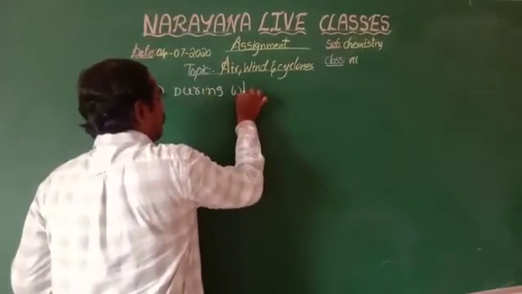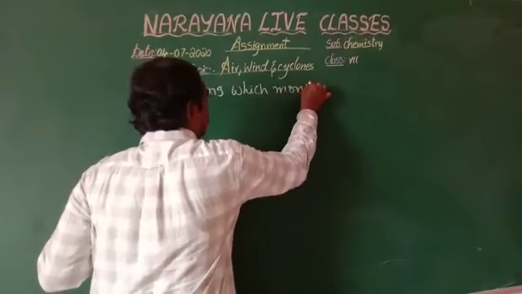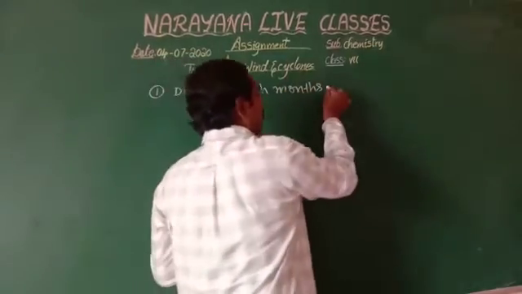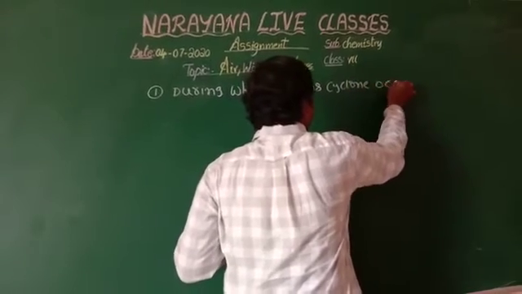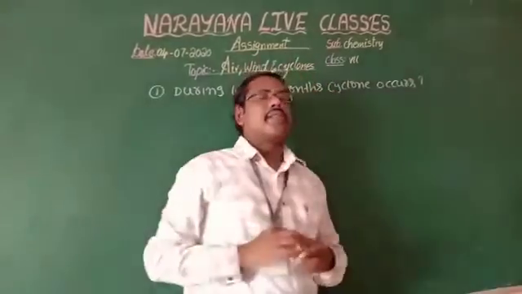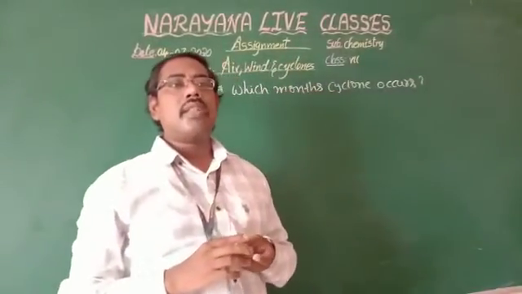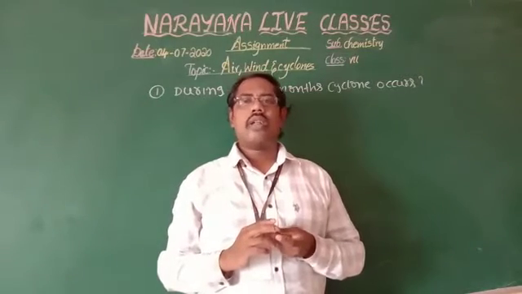Generally, cyclones occur in the months of May, June or October, November.